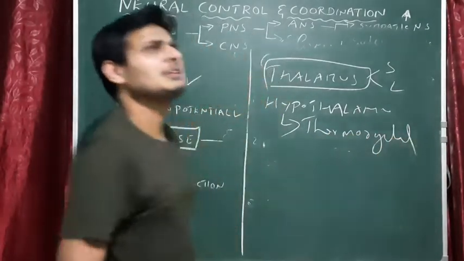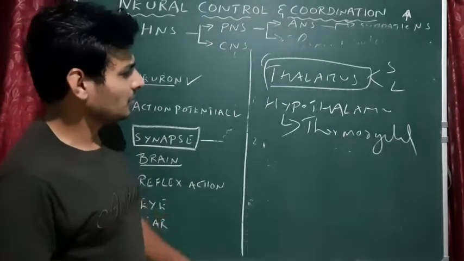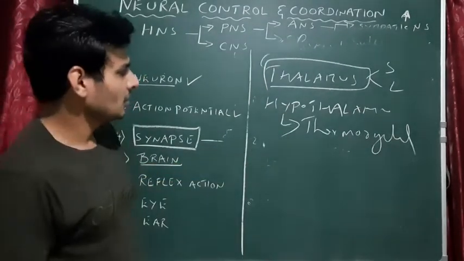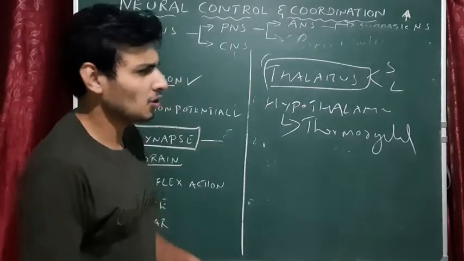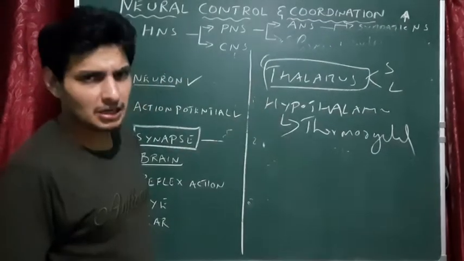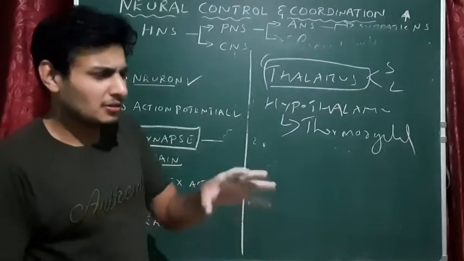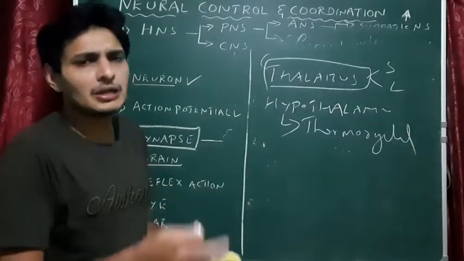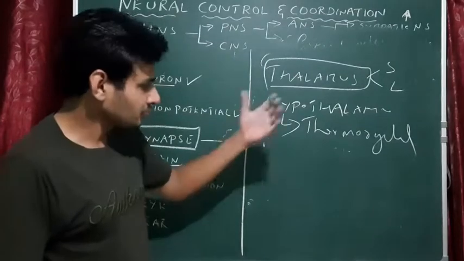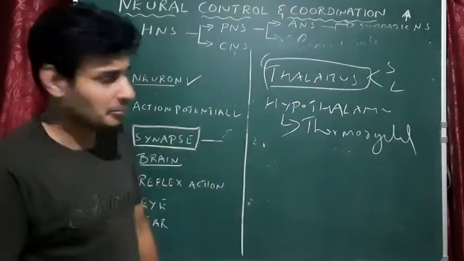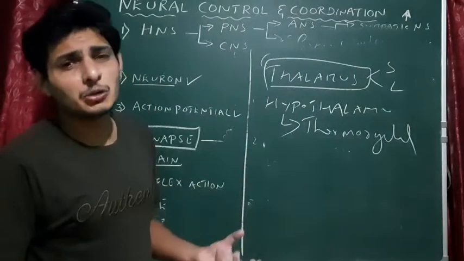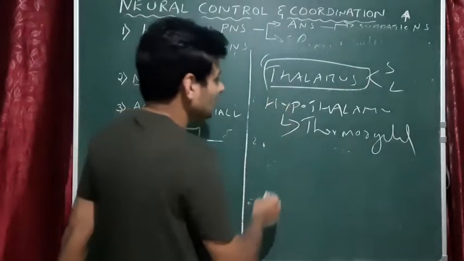In one of the CET question papers, I saw a question like a patient got cancer of hypothalamus, and he got irregular thermoregulation, that is irregularity in the temperature, and he couldn't control his thirst and hunger. So that is hypothalamus function.